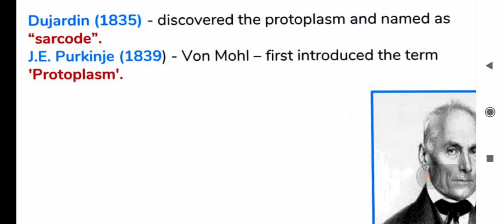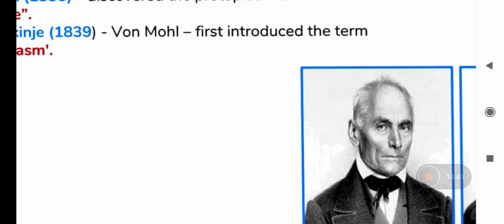You can say protoplasm is the living substance that is present in the cell, meaning cytoplasm plus nucleus. Together they make protoplasm, right? So it was J.E. Purkinje in 1839 who introduced the term protoplasm, cytoplasm plus nucleus together. Here you can see the photo also.